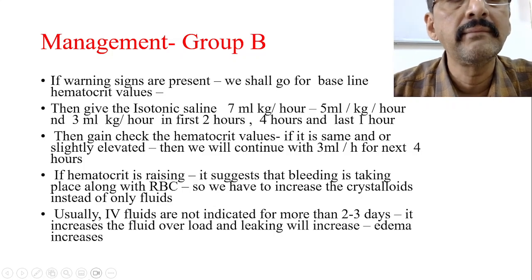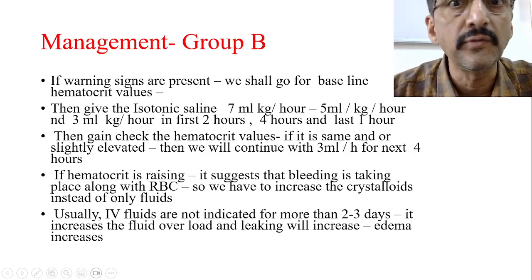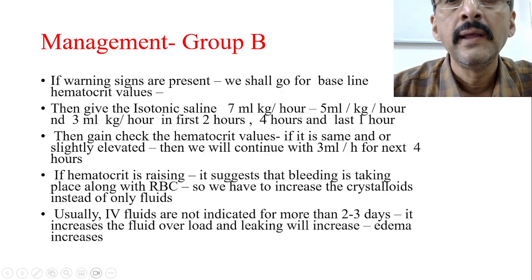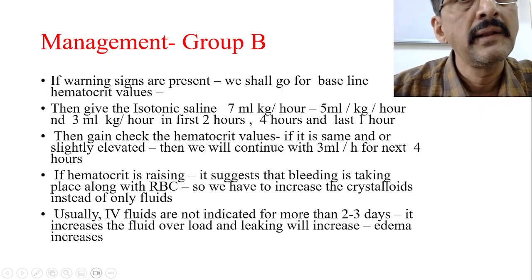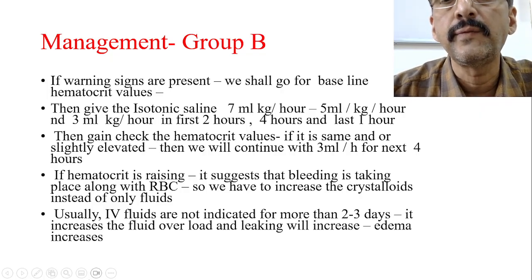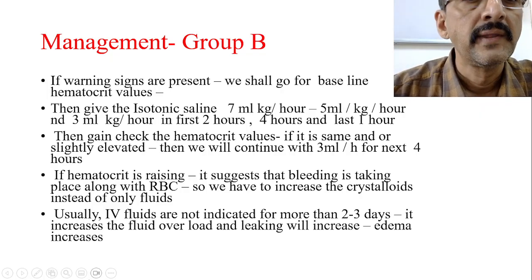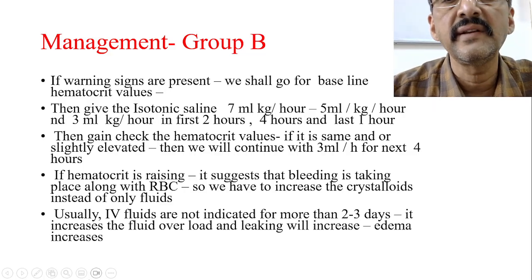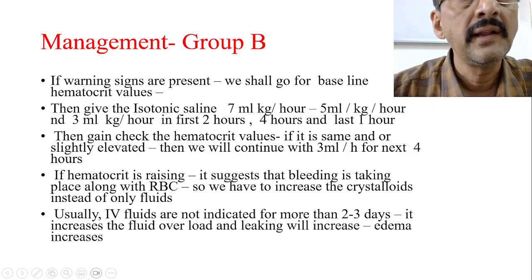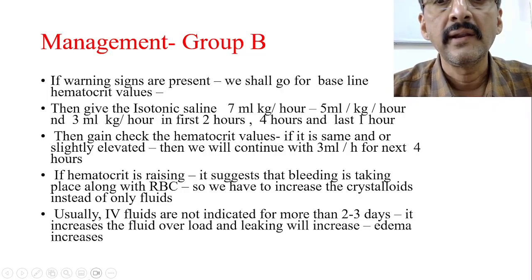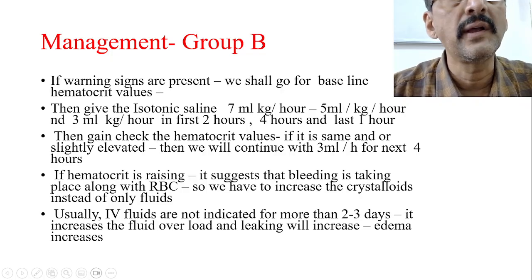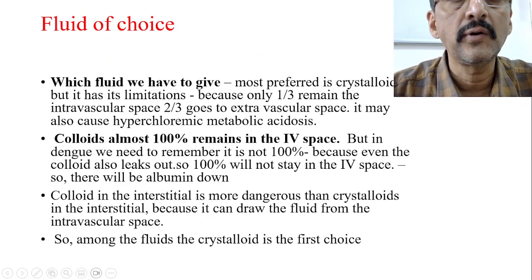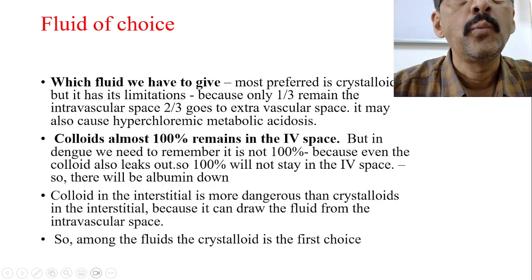Then again check the hematocrit values after this much fluid therapy. If it is the same or slightly elevated, we continue with 3 ml per kg per hour for the next 4 hours. If the hematocrit is rising, it suggests that bleeding is taking place. Then we have to go for the next treatment, either crystalloids or colloids. Now which fluid do we have to give?